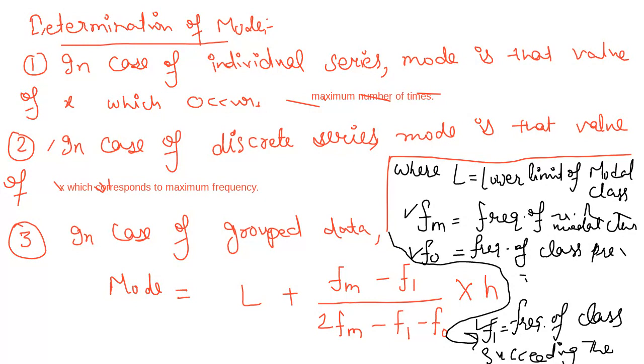And H is equal to the width of the modal class. Again, L is the lower limit of the modal class, Fm is the frequency of the modal class, F naught is the frequency of the class preceding the modal class, F1 is the frequency of the class succeeding the modal class, and H is the width of the modal class.